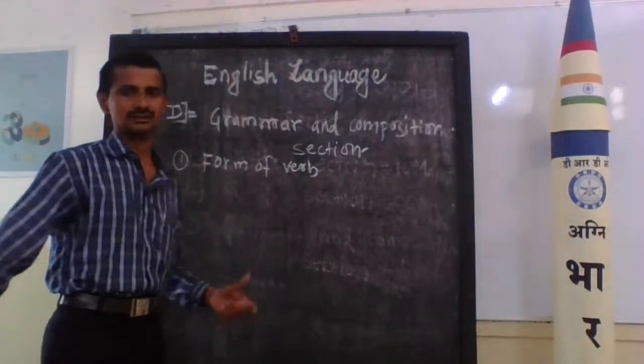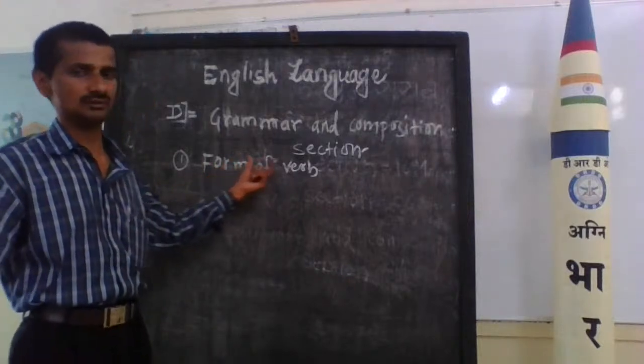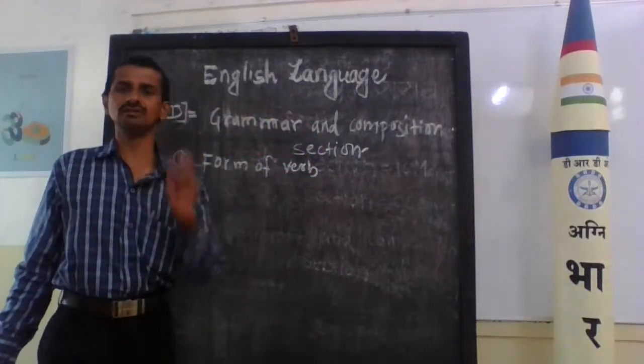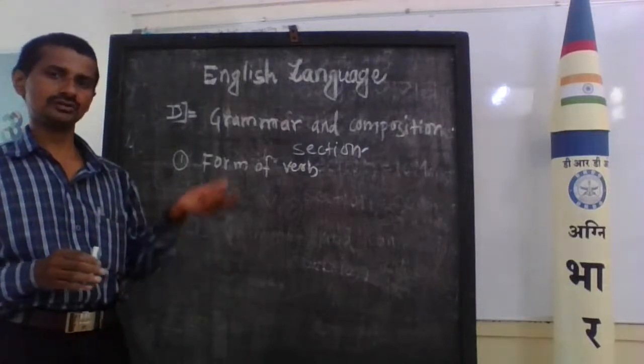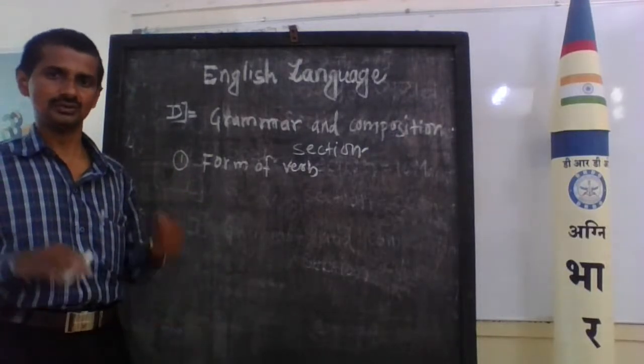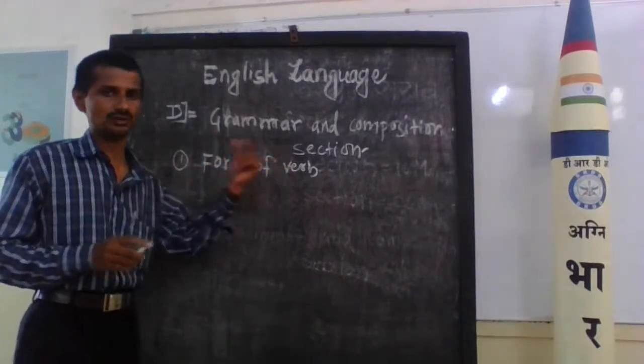Already we know, from last year also, about the form of the verbs. One sentence is given and in brackets the verb is mentioned. According to tense you can change its form and write a particular sentence. That is the form of the verb.